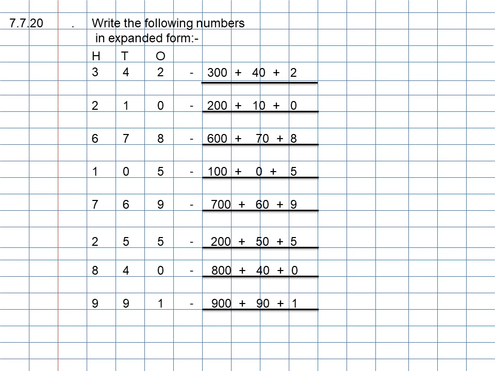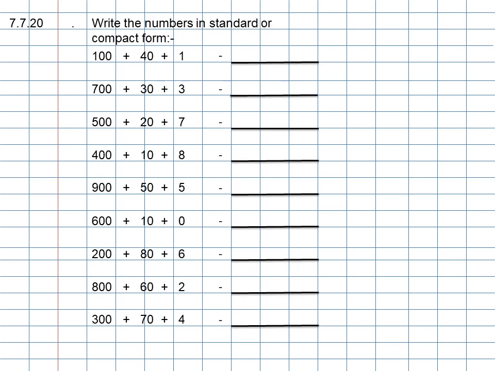Students, now turn the page. Students, are you ready? I had given you again this page also as the prep. Write the numbers in standard or compact form. The date was 7.7.20. The first answer: 141. The expanded form 100 plus 40 plus 1. The answer was 141.